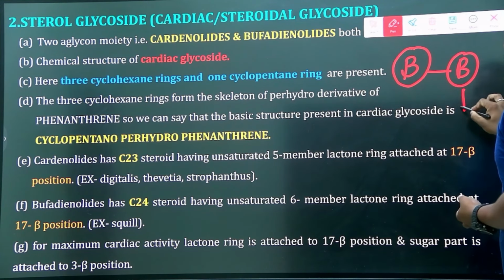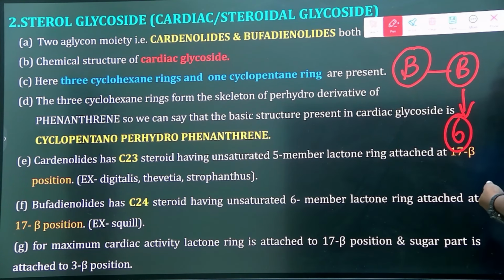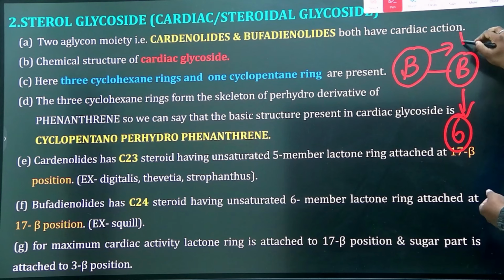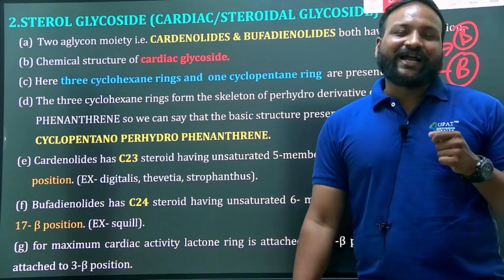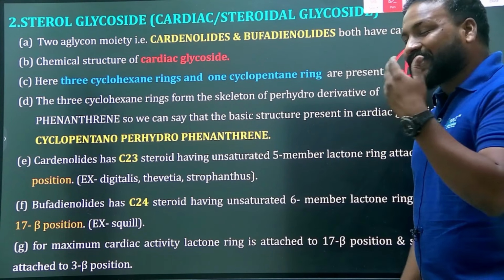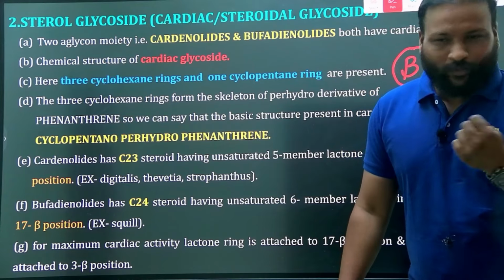Benzene comprises how many carbons? 6. Okay, it is a 6-membered ring. Which means bufadienolides have a 6-membered ring as their lactone ring. Whereas cardenolides have a 5-membered ring as their lactone ring. So let us see the example. I'll show the structures, so you'll remember more easily.